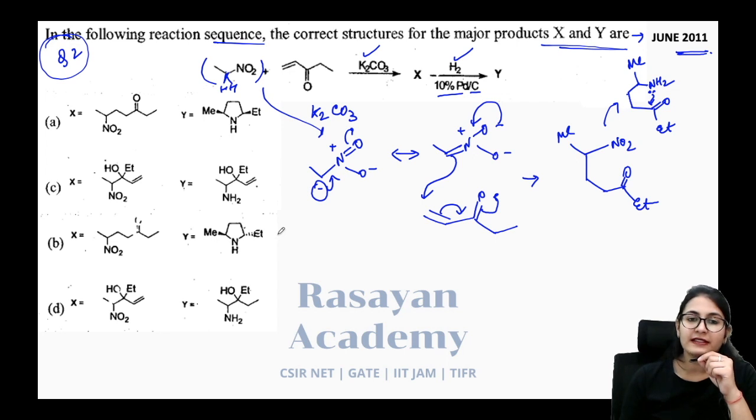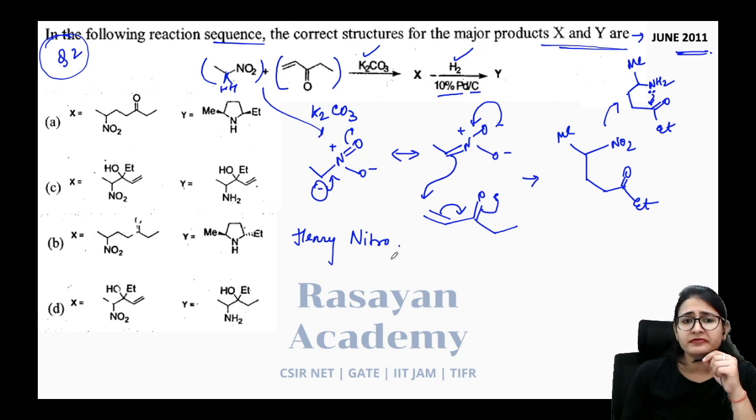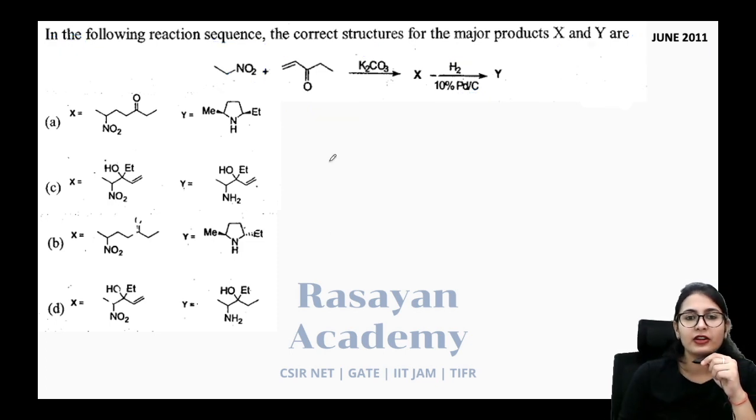Your reaction is nothing but very similar to the Henry aldol reaction. Henry nitro aldol reaction. Alright. However, it is not the direct aldol reaction because here you are doing Michael addition, not attacking on another aldehyde. But yeah, it is very, very similar to the Henry nitroaldol reaction. And in the next step, let's say we draw the next step in this way. So you have one methyl on this side, there's your NH2 group, and on this side there was your carbonyl and the ethyl group. Okay.